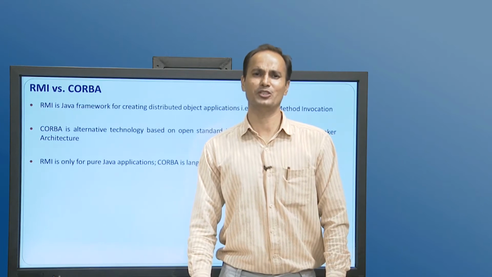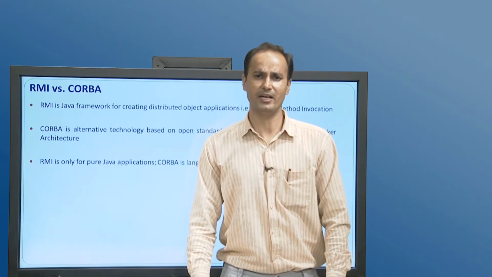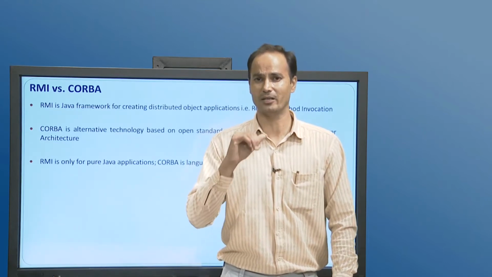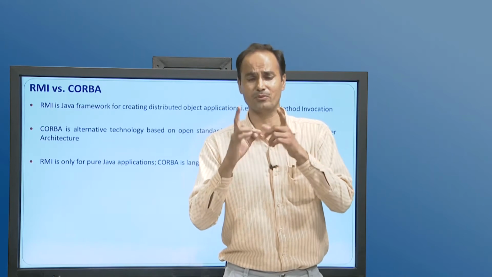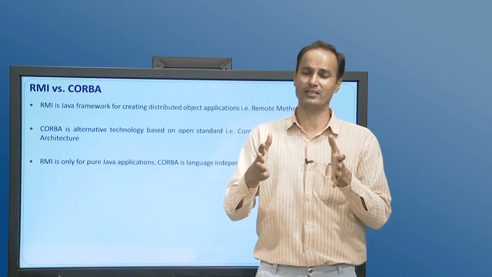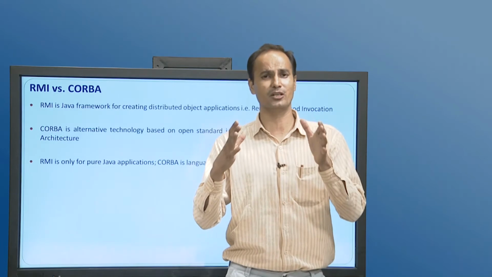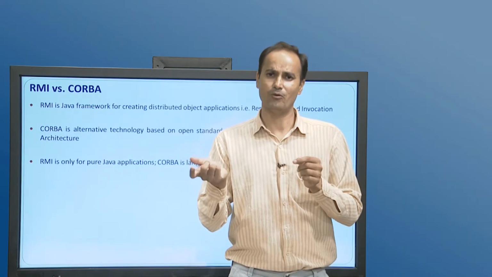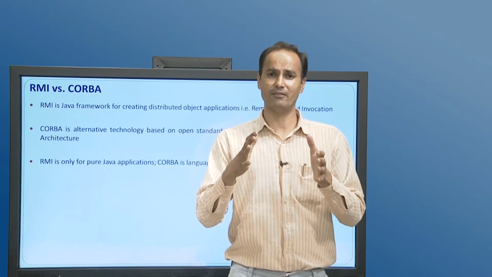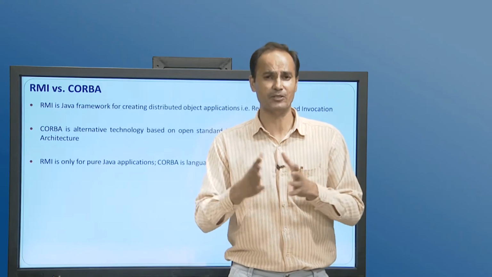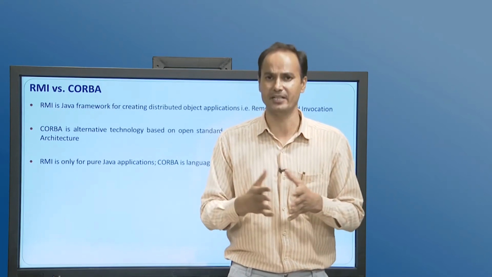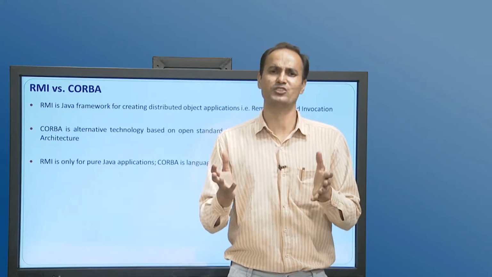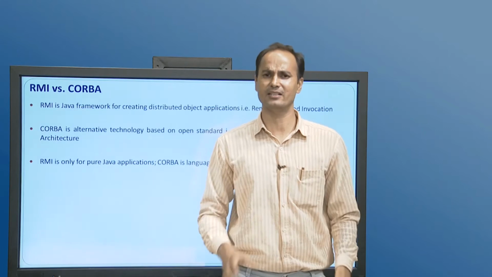Before we proceed to discuss how RMI works, we need to know certain other technologies related to RMI. The first one is CORBA, the Common Object Request Broker Architecture. RMI is a solution in Java for distributed object access, while if we are not using Java, we can use CORBA, which is language independent and is used to access an object from a remote site irrespective of the underlying language.